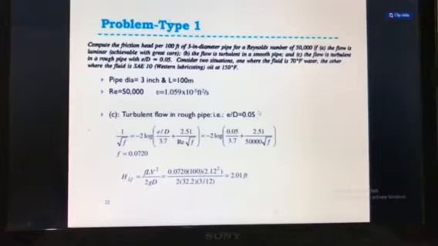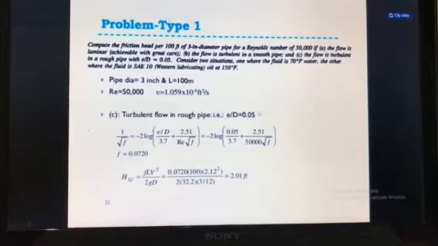Meaning the first one is the laminar case, where the head loss due to friction is less, and the second one is turbulent flow but smooth pipe, then your head loss due to friction will increase, and the third one is the turbulent flow with rough pipe.